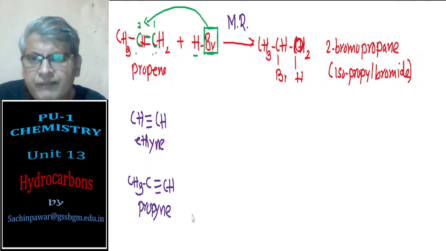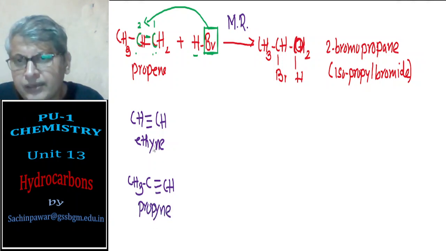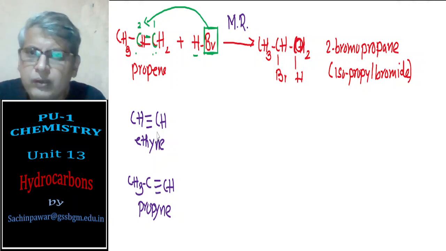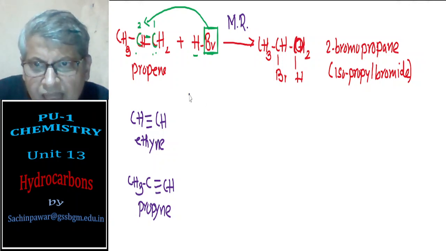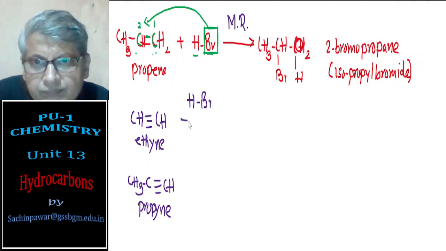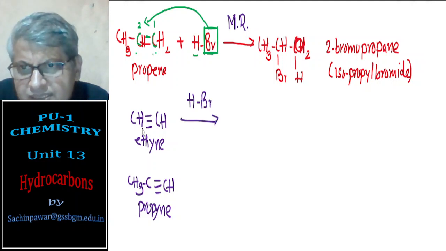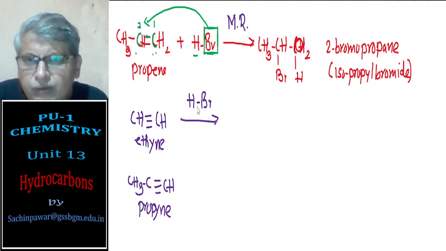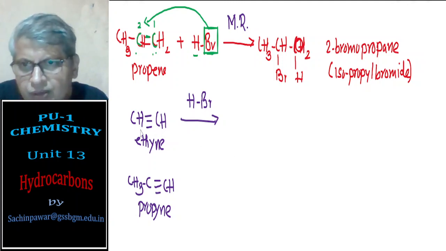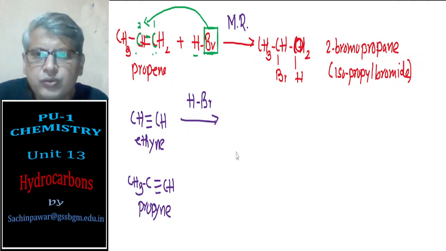Now here two pi bonds are there, therefore we require two molecules. So I will write like this: addition of HBr. Now this ethyne is a symmetrical molecule, so Br can go to any carbon atom because both contain the same number of hydrogen atoms.